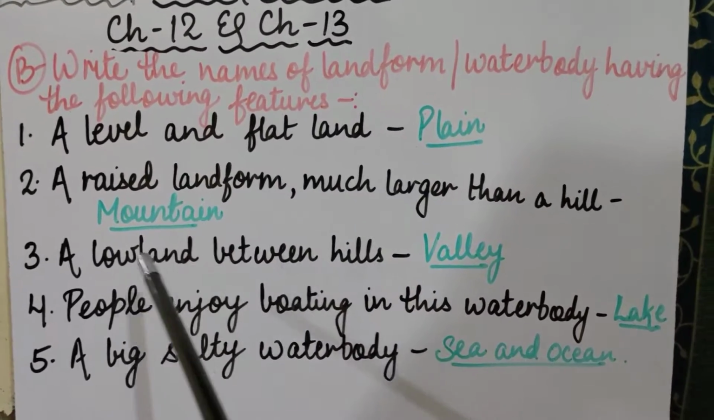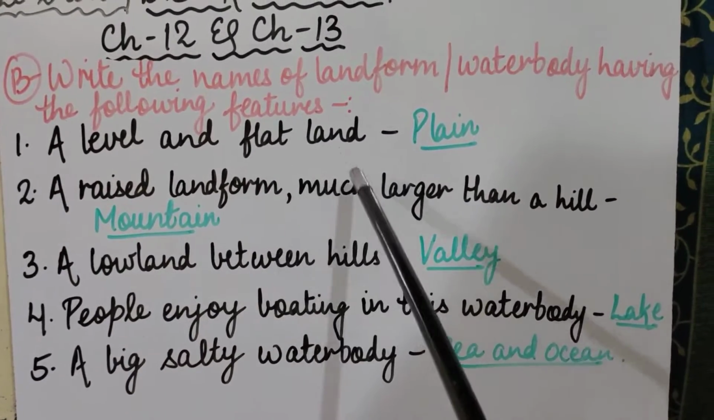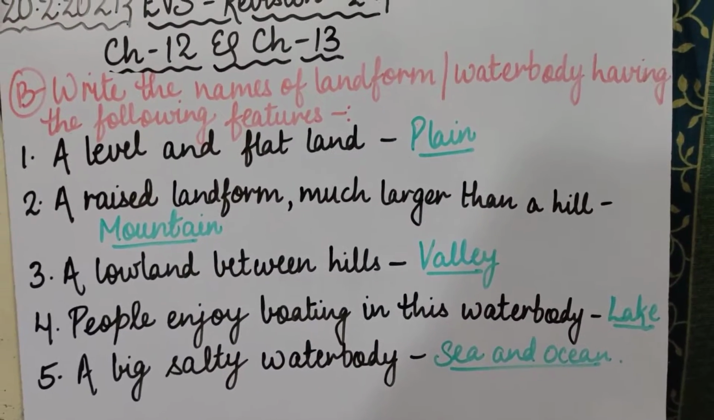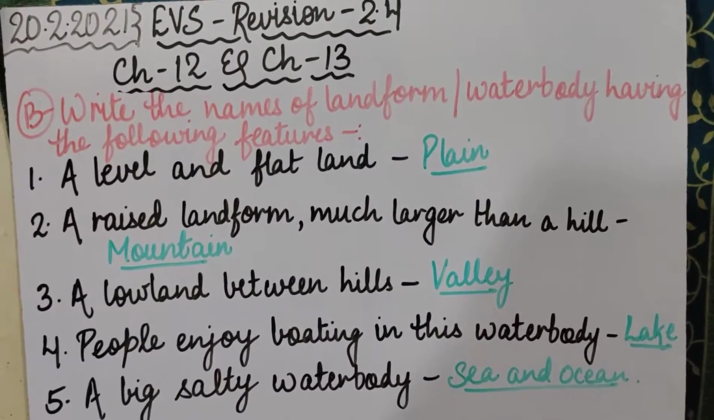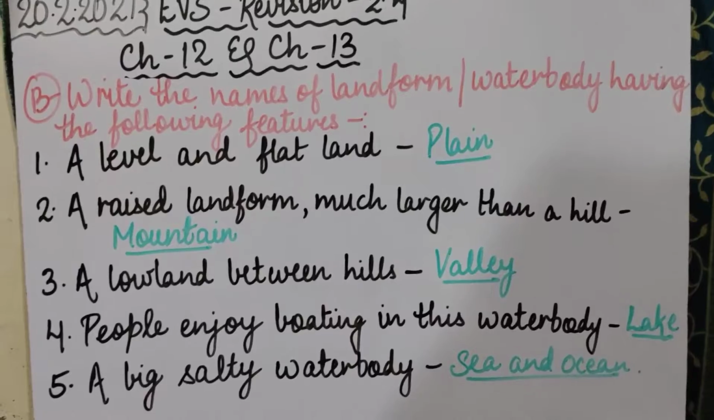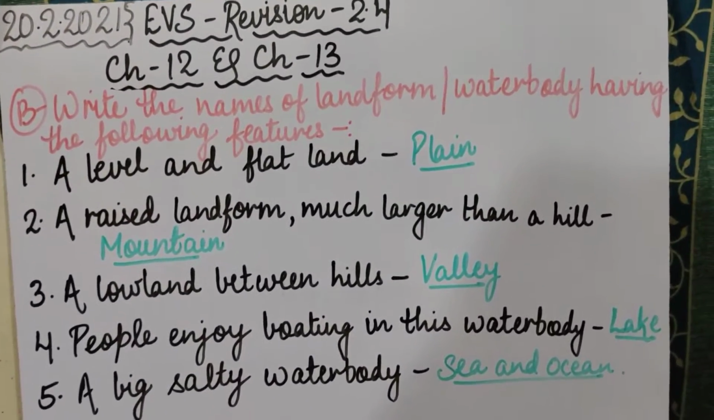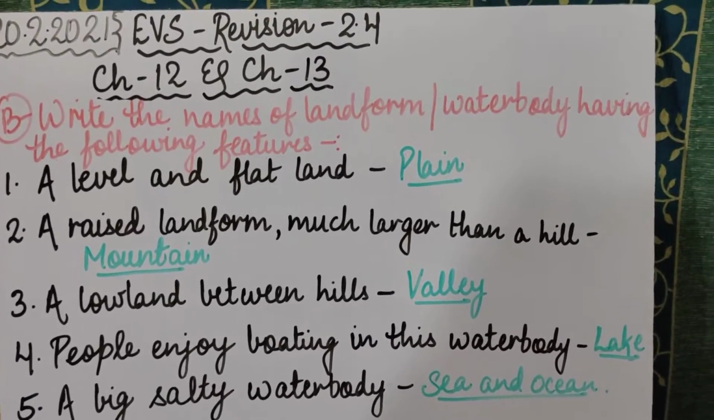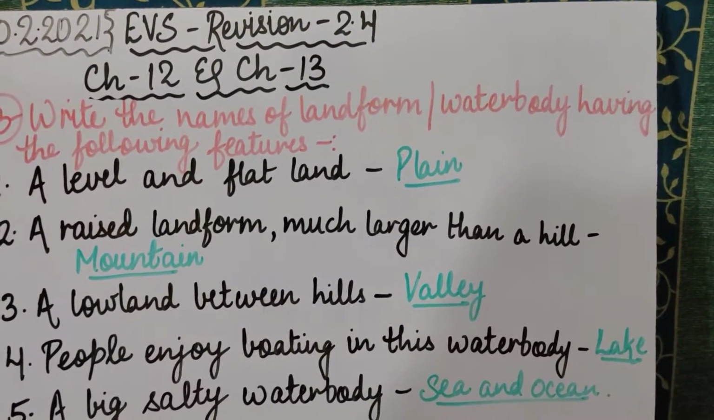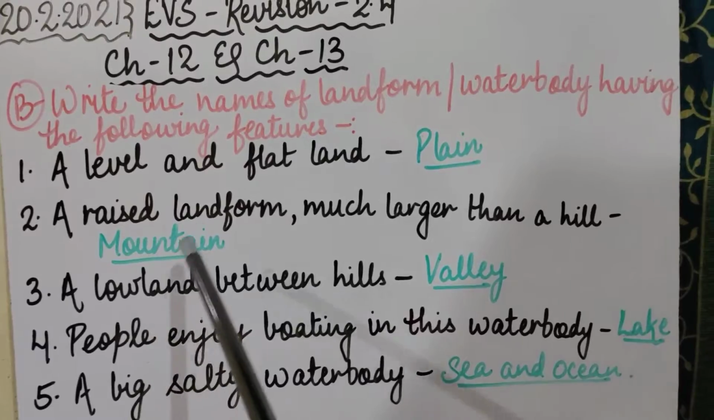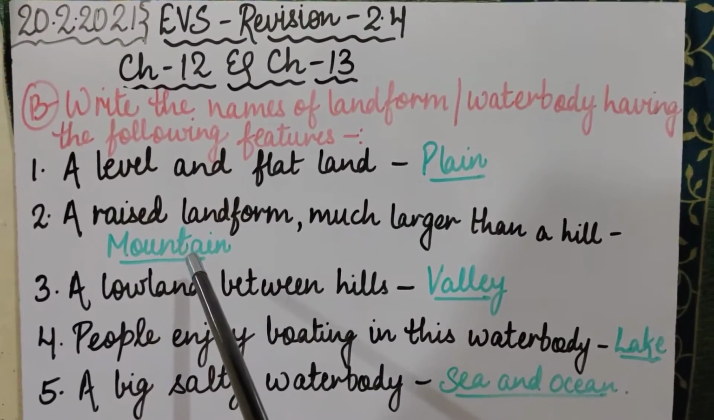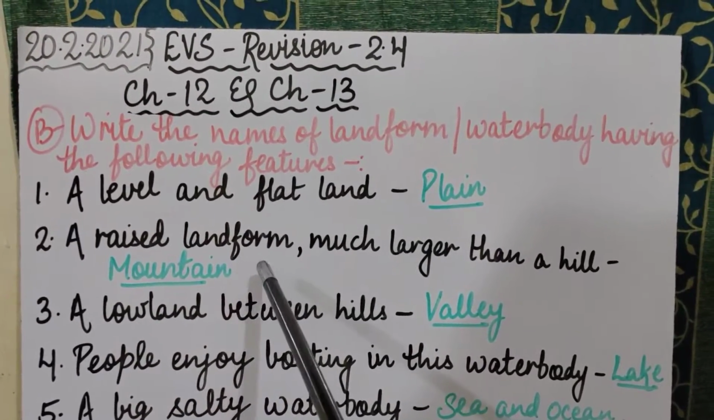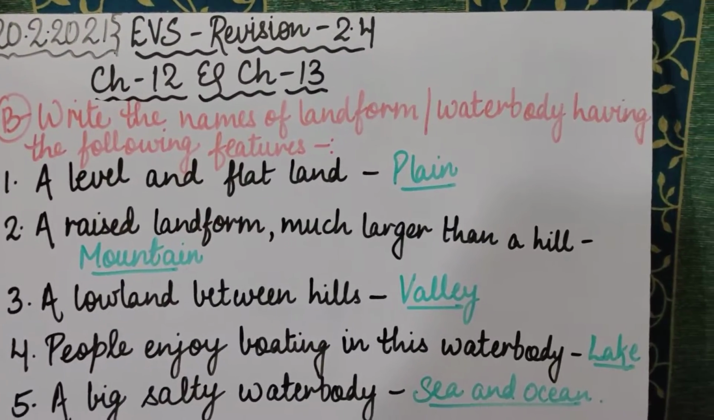Coming to the second, a raised landform much larger than a hill. Raised landform means a landform which is high. Much larger than a hill, quite a lot bigger than a hill. So what is that landform known as? Mountain, MOUNTAIN, mountain. Hills are shorter than mountains, you all know that.